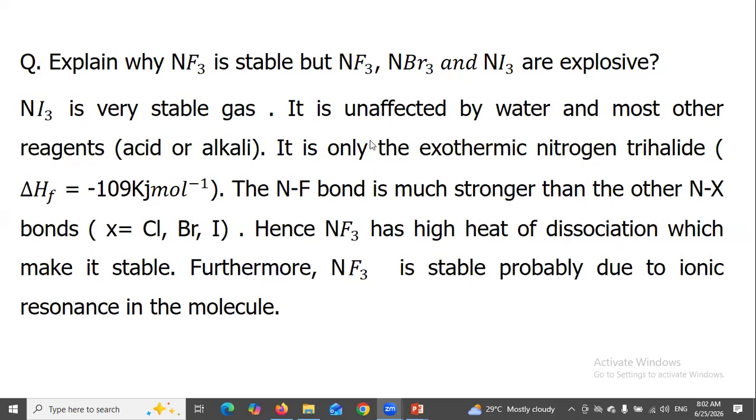It is the only exothermic nitrogen trihalide. The nitrogen-fluorine bond is much stronger than other nitrogen-halogen bonds. Hence, nitrogen trifluoride has high heat of dissociation, which makes it stable. Furthermore, it is stable probably due to resonance in the molecule.